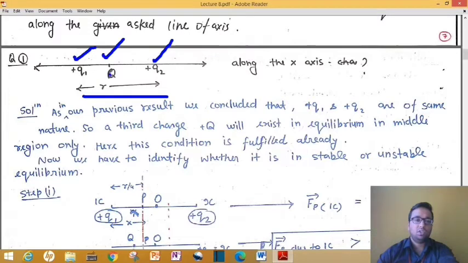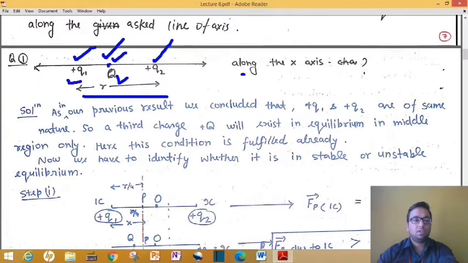Then we have a third charge, plus Q, that is kept in this region, that is between Q1 and Q2. You have to tell, if we slightly move, just think like this is your ball, like in that picture you have seen that the ball is replaced by some charge q. This charge q is in equilibrium at this position.